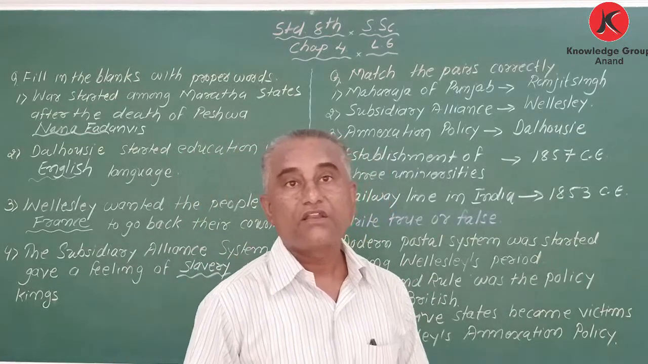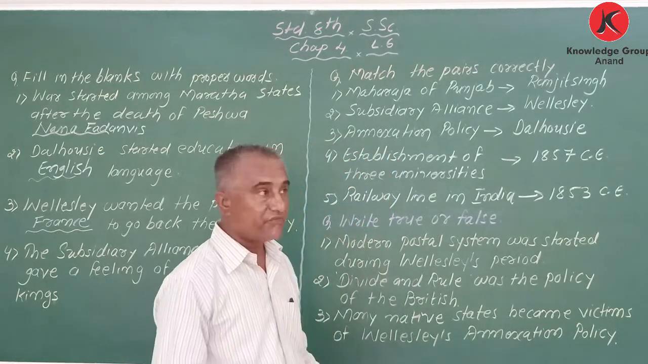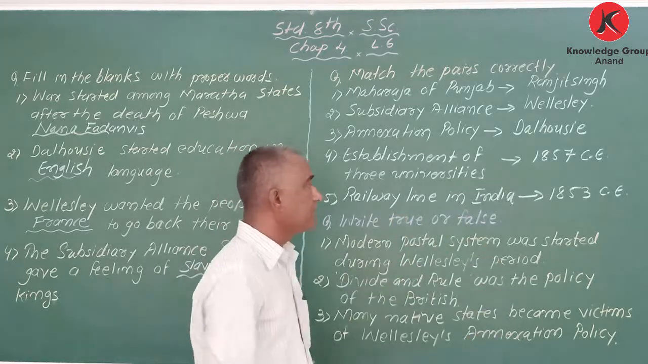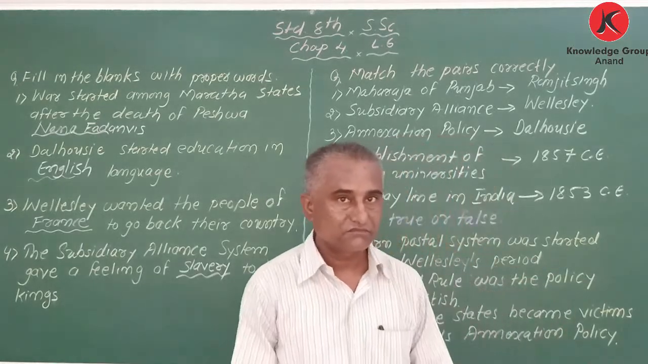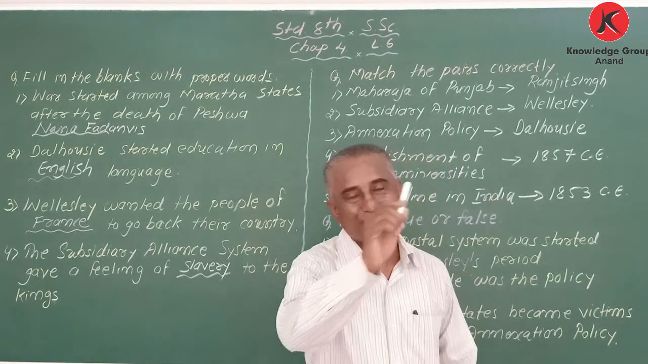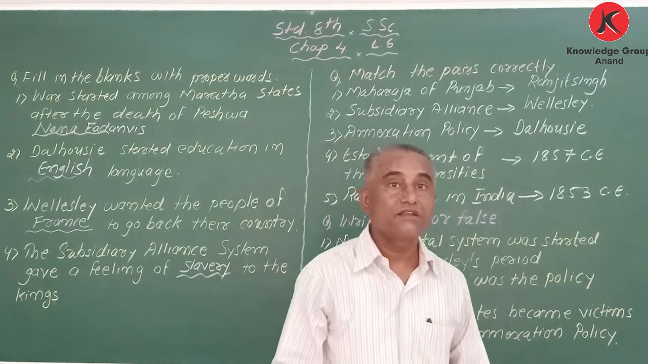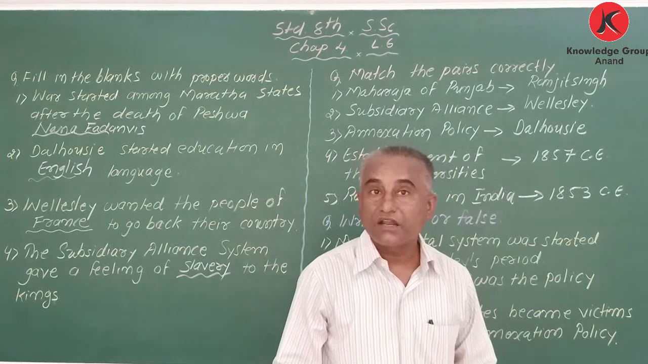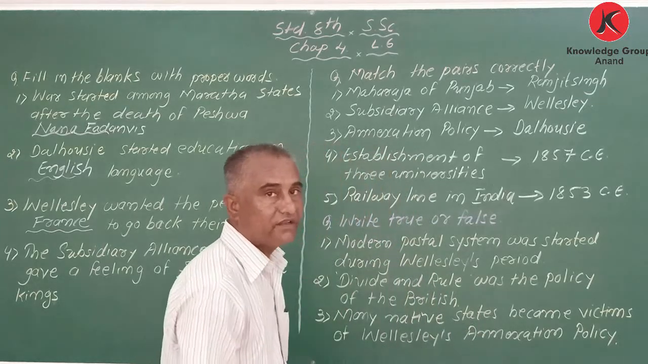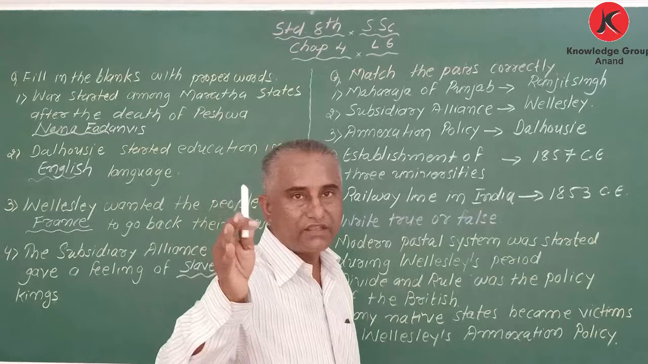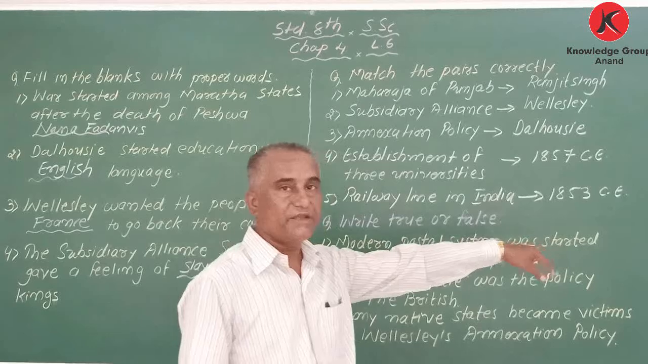Next one, railway line in India. My dear student, in which year did the railway line start in India? In 1853. I have written here 1853. In which year did the railway line start in Gujarat? Don't know? No problem. It was in 1855, and the first time the rail ran between Ankleshwar and Uttaran. If you don't know, don't worry. Just for knowledge, I am saying. But in India, it was 1853.